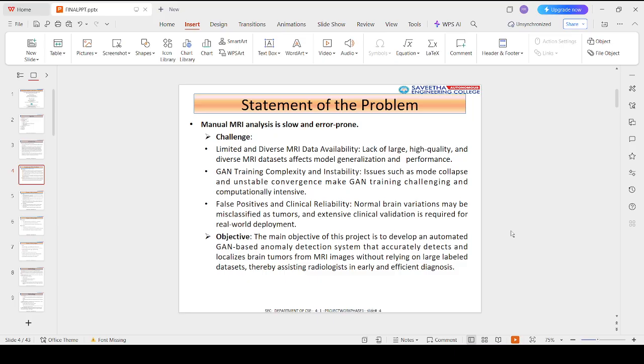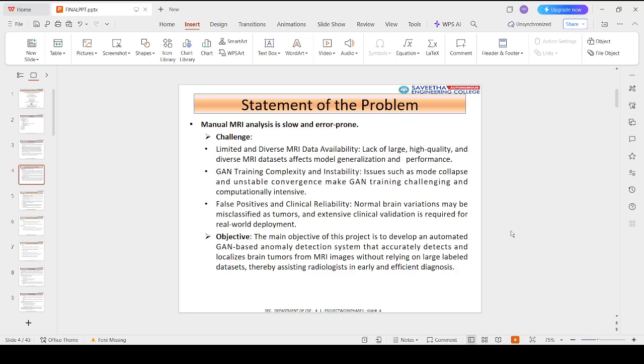Traditional deep learning methods for brain tumor detection are primarily supervised, requiring large amounts of labeled tumor data. In medical imaging, this presents several challenges. Annotating data requires expert radiologists. It is expensive and time consuming. High quality labeled datasets are limited. Moreover, MRI images vary across patients, scanners, and imaging protocols, which affects the generalization ability of models.